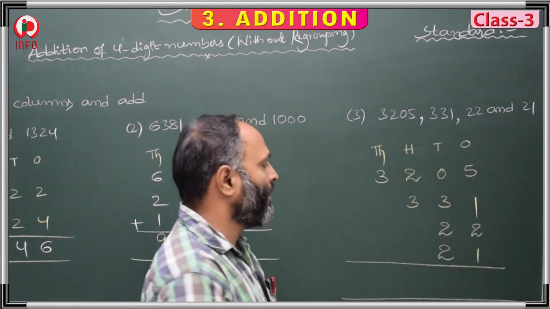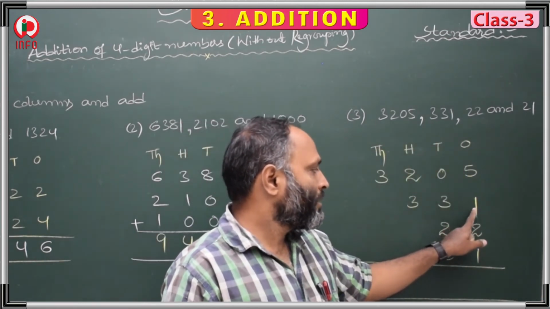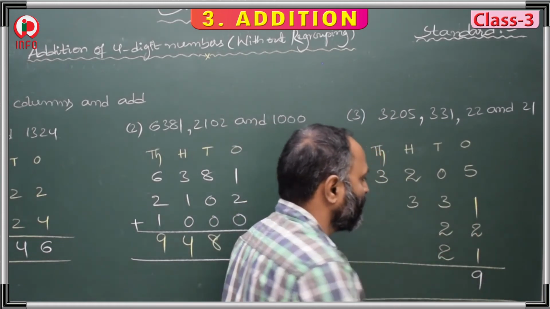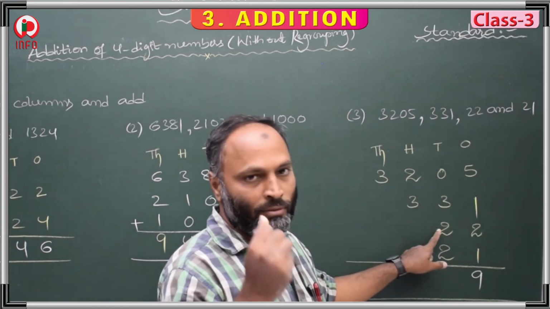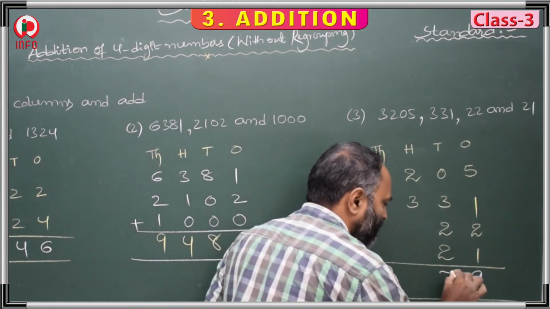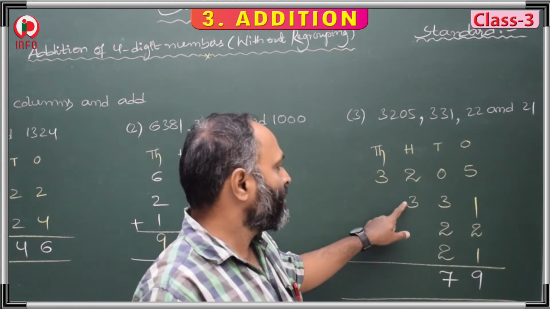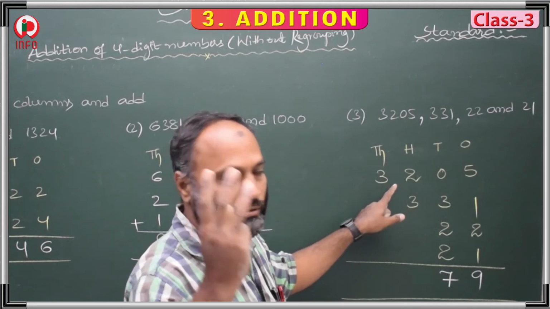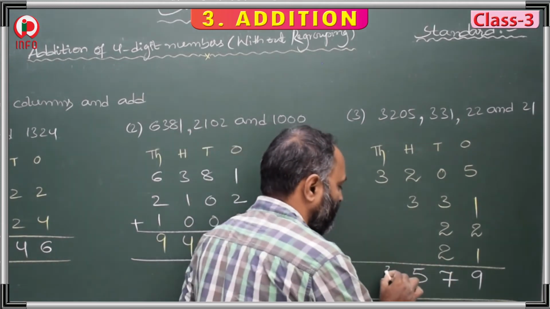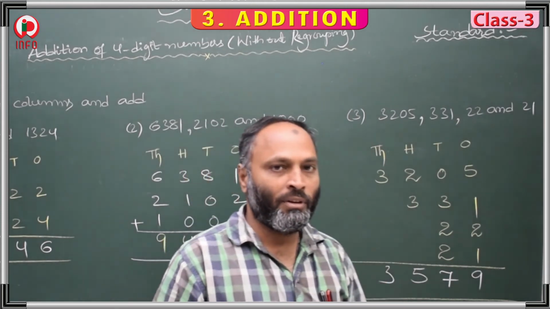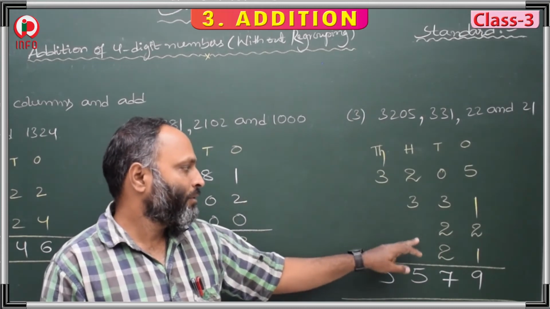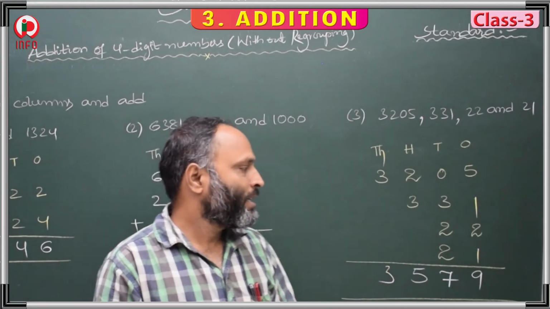Now add. 5 plus 1, 6. 6 plus 2, 8. 8 plus 1, 9. 3 plus 2, 4, 5. 5 plus 2, 6, 7. 2 plus 3, 2, 3, 4, 5. Again this 3. 3579. This is our sum. 1, 2, 3, 4. 4 addends, and this is our sum.